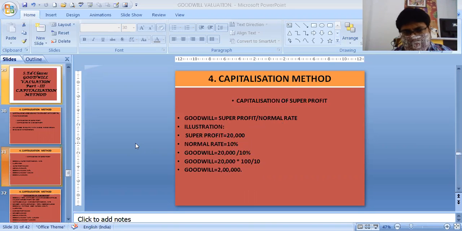Under the super profit method, first you have to find out the super profit and you have to know the normal rate. The normal rate of return will perhaps be given in the sum, and you will just divide the super profit by it and you will get the goodwill.